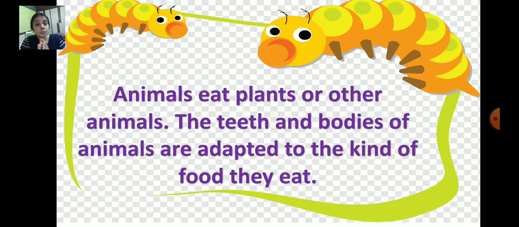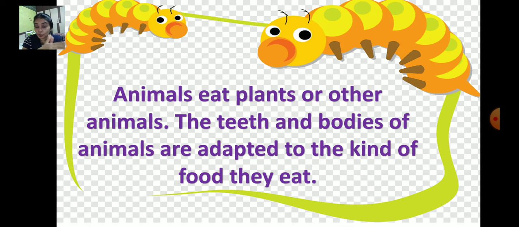Now, for example, think of a lion. Where does the lion live? The lion lives in the jungle. Why is it living in the jungle? So that it can hunt its prey. It can catch hold of animals and tear and eat them, because it has strong claws and strong teeth, right?